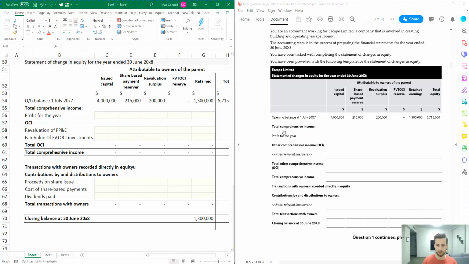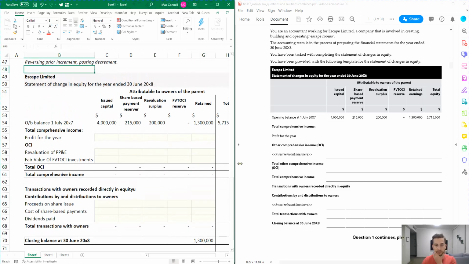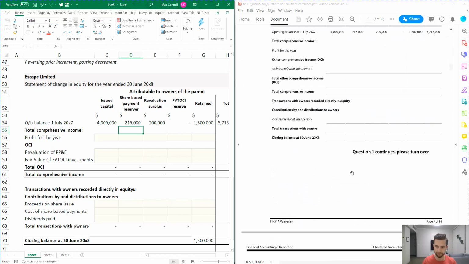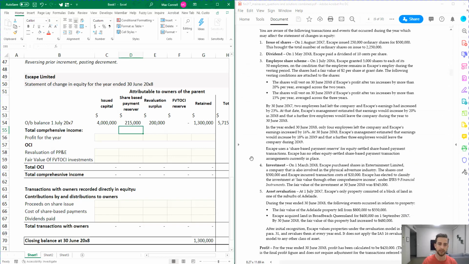Okay, so I filled out the table template to save you the time. Basically, I've copied this across there, and I've included all the nuances of the formatting, including the name of the report and the name of the company. I've carried across the opening balances. The only thing that's not listed in this table, where the example says insert relevant lines here, is that you need to be able to identify from the background information below what the key items that are hitting OCI are.